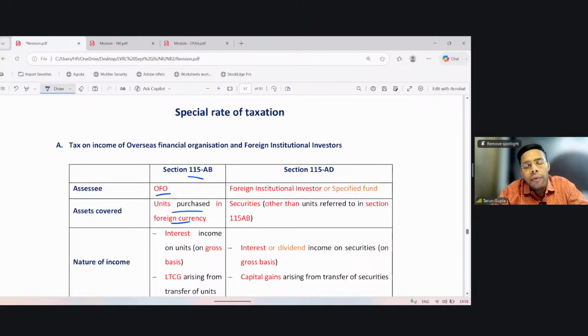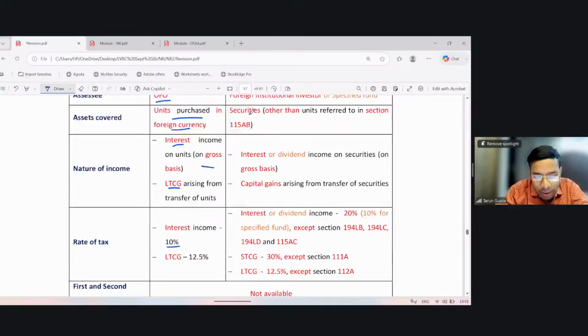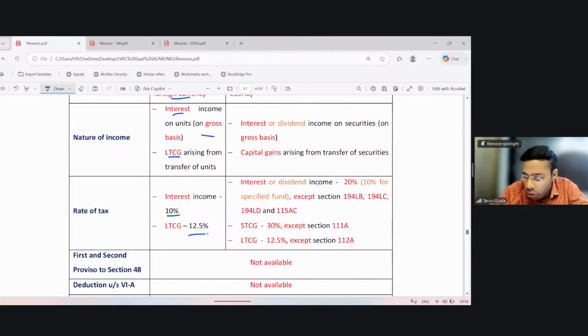Any OFO, if it purchased units in foreign currency, can derive either interest or long-term capital gain on sale of such units. Interest is taxable on gross basis at the rate of 10%, and long-term capital gain is taxable at the rate of 12.5%.